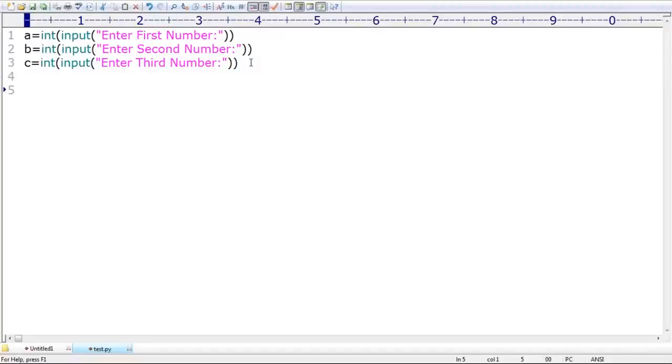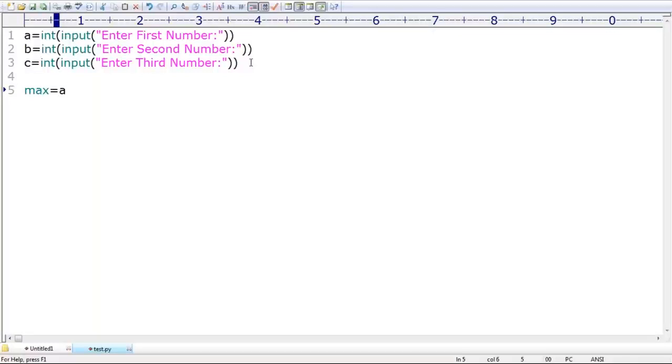Now the max value I have to find. Max is equal to... Anyone, can you please tell the code? Anyone, can you please tell? Max, not min. I was talking about min. What is the max? Max value. So very simple.